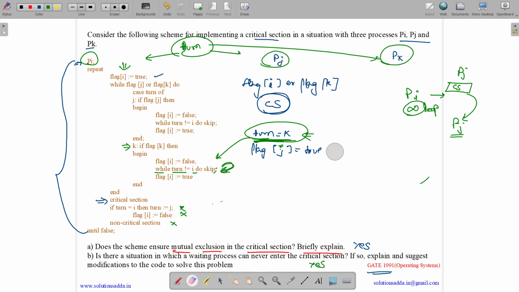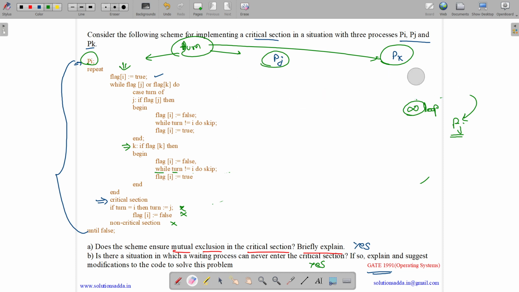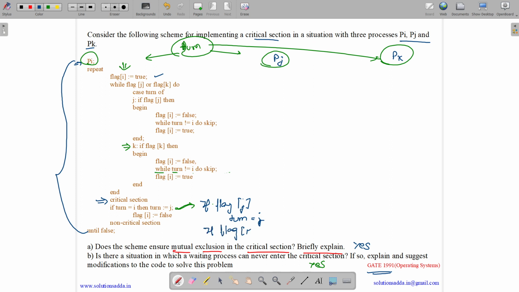Now let us see the next part of the question. This states that if so, explain and suggest modifications to the code to solve this problem. So the problem arrived at this point. How can we solve it? We can write if flag of j, then make turn equals to j, and here if flag of k, then make turn equals to k.